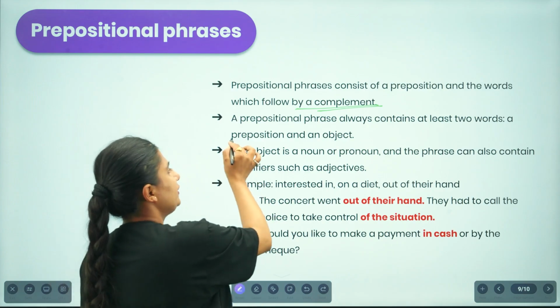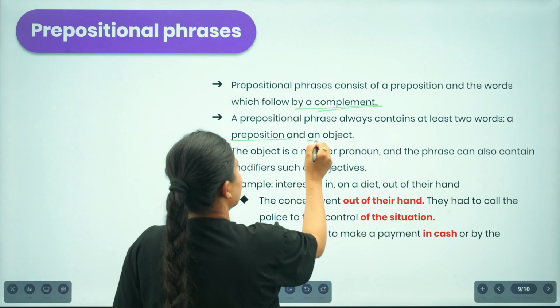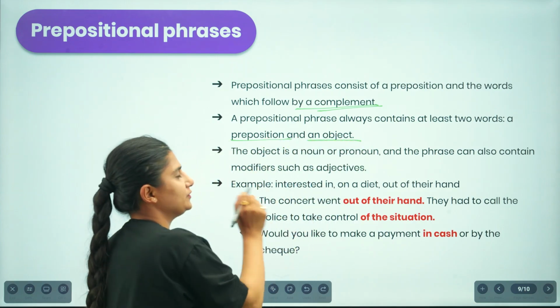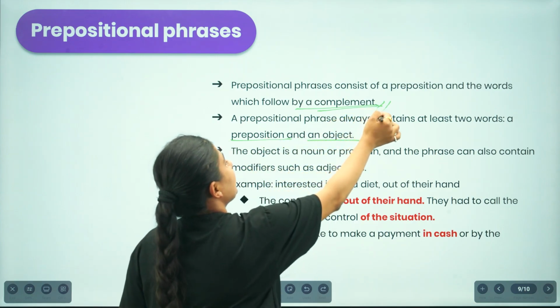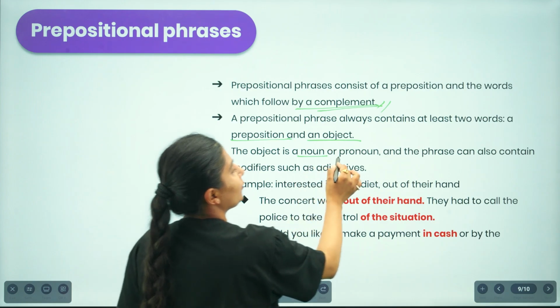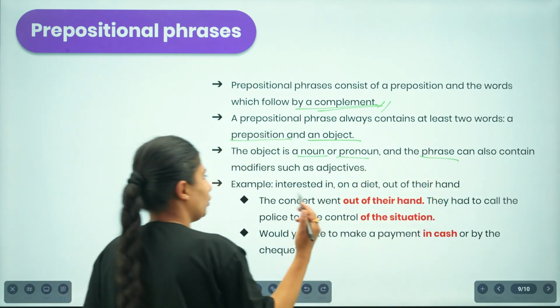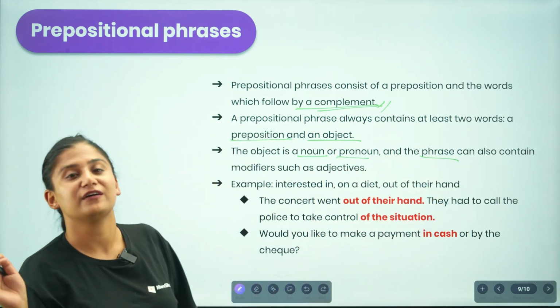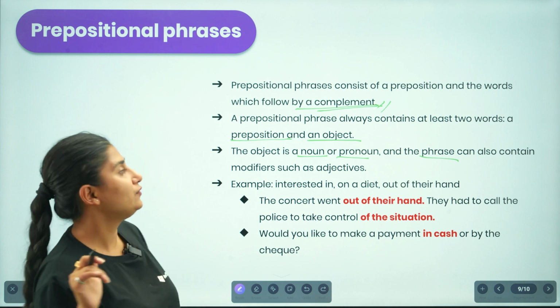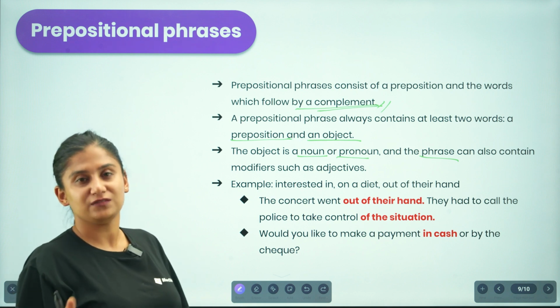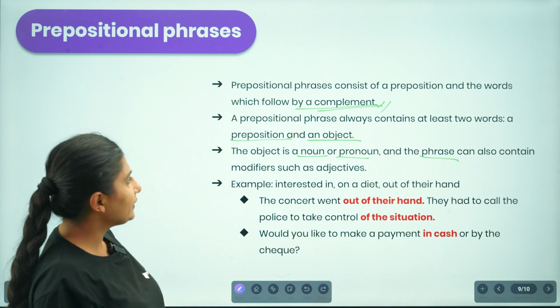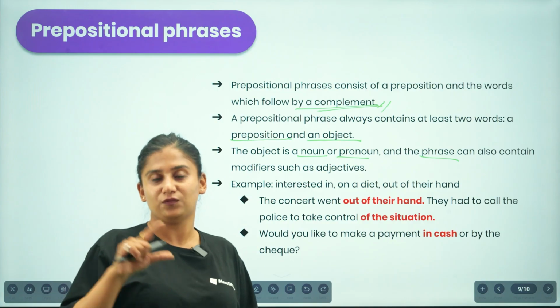We have here a preposition and an object, and this object or this complement can either be a noun or a pronoun, or the phrase can also contain modifiers and adjectives. So in a prepositional phrase, we have a preposition and the word that is followed by it.